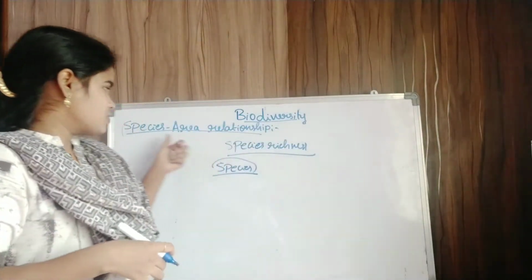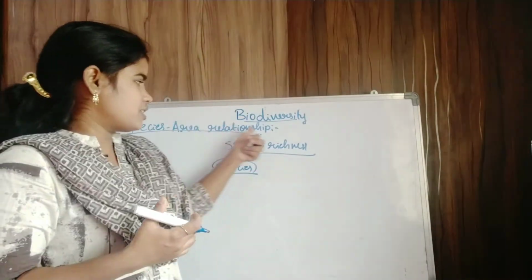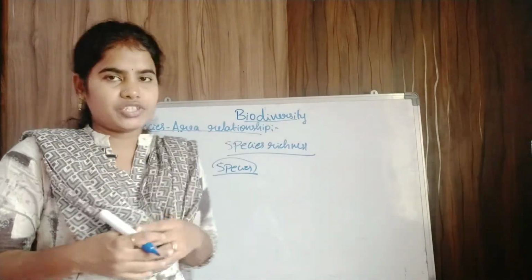So in the last class we discussed patterns of biodiversity and we left with the species area relationship. So today we'll talk about the species area relationship.